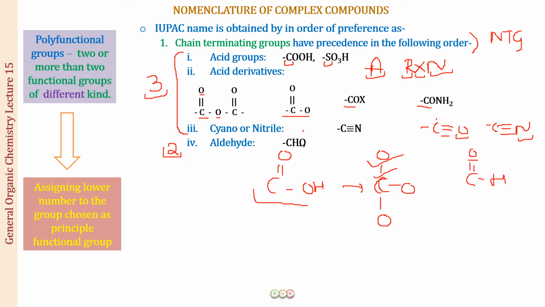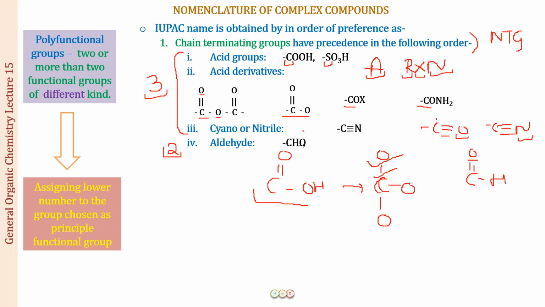So till now you have learned the order, I think very easy. The acid groups, both the carboxylic acid and the sulfonic acid, and the acid derivatives in the order of RXN, and then we have the nitrile group. Next we have the aldehyde. This is the last chain terminating group that we have, and this has a bond value of 2.